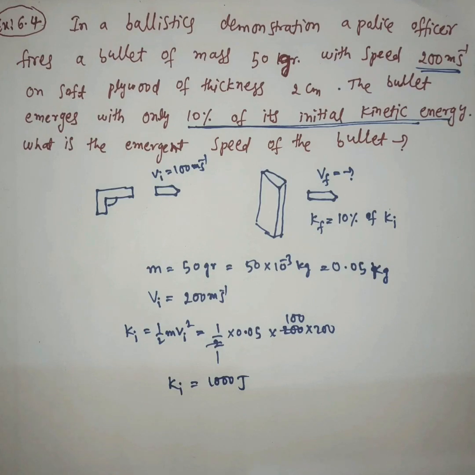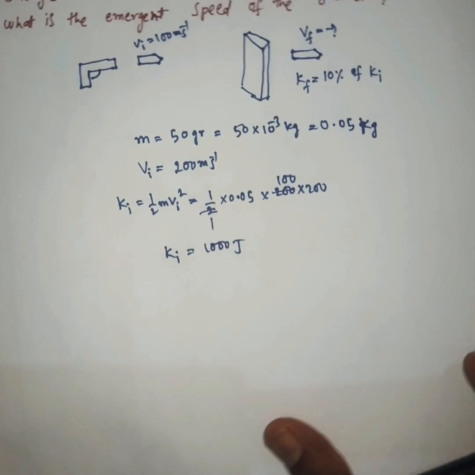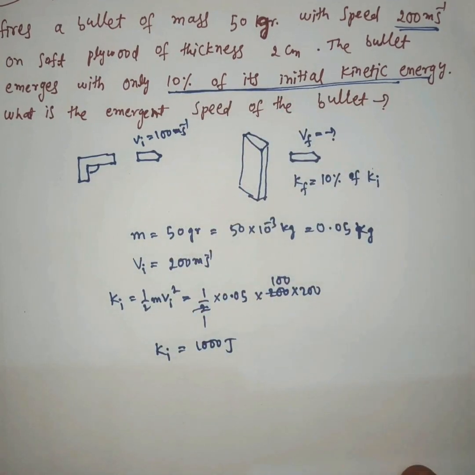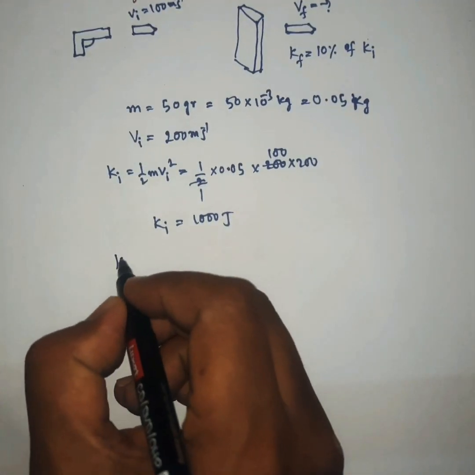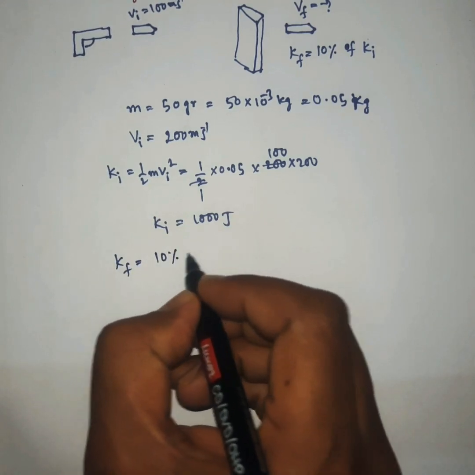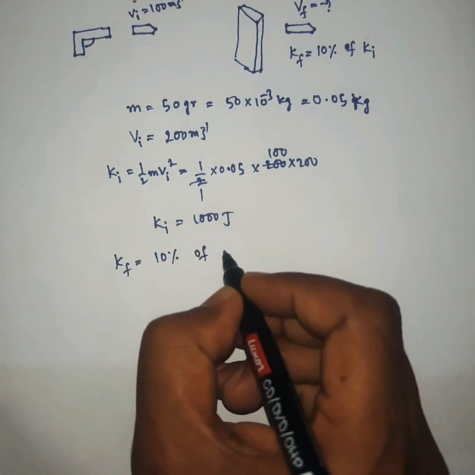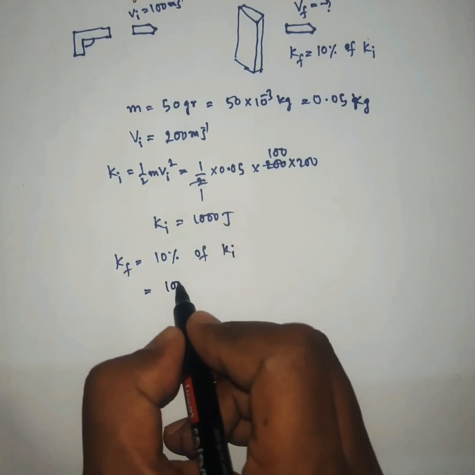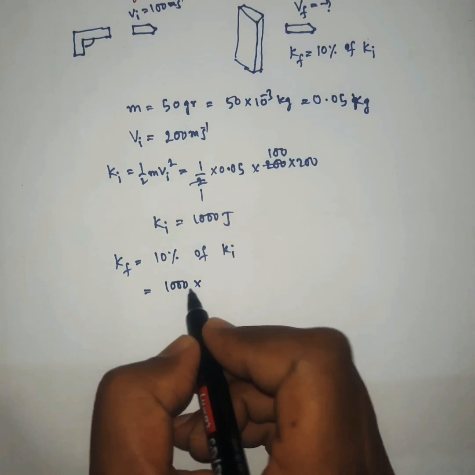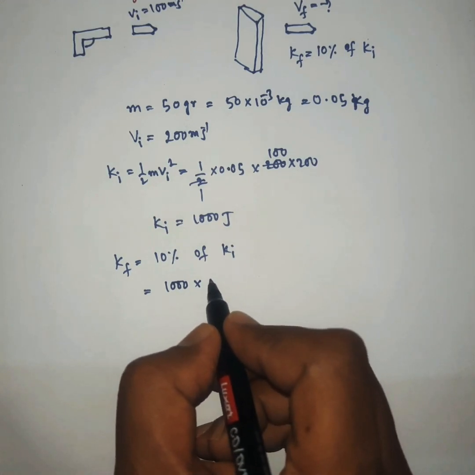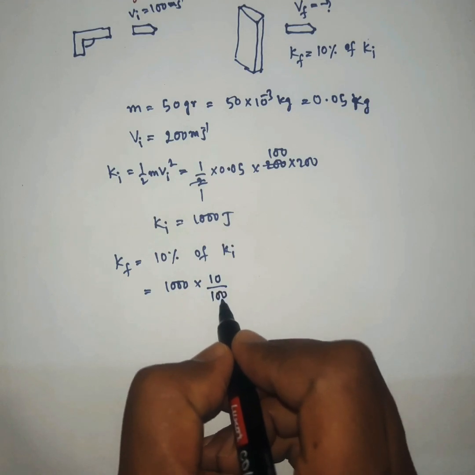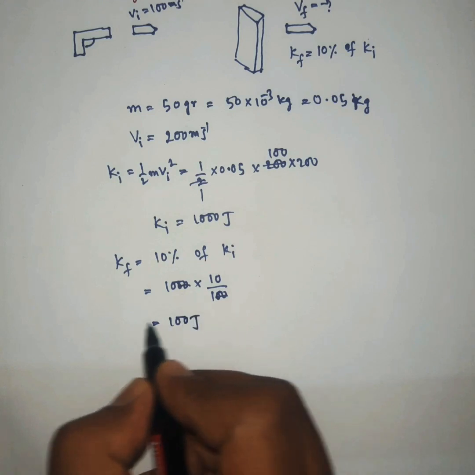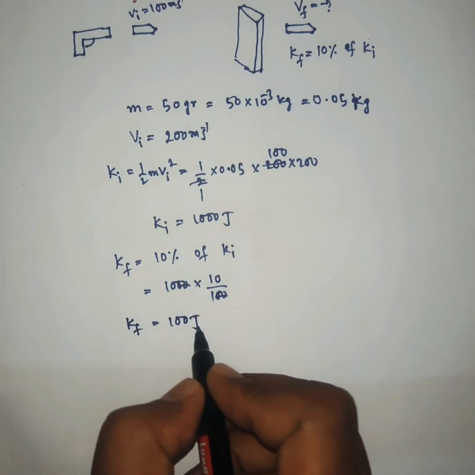So what about the final kinetic energy? The final kinetic energy Kf is 10% of the initial kinetic energy. The initial kinetic energy is 1000, and 10% means 10 by 100. Two zeros cancel, 10 times 10 is 100 joules. So the final kinetic energy is 100 joules.